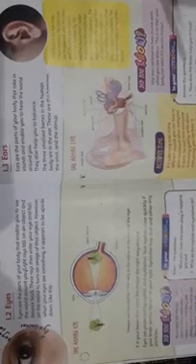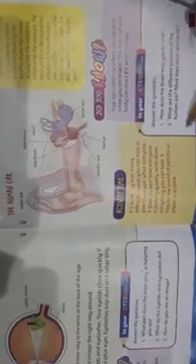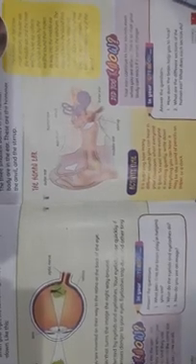Here students, now come to the questions. How does the brain help you to hear? Question number 2. What are the different sections of the human ear? What does each section do?